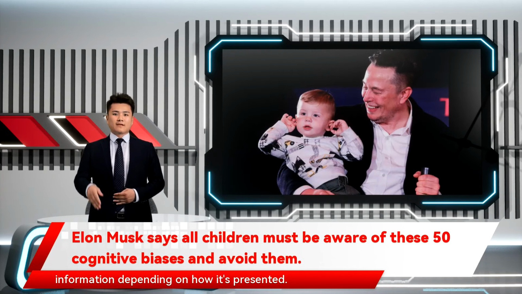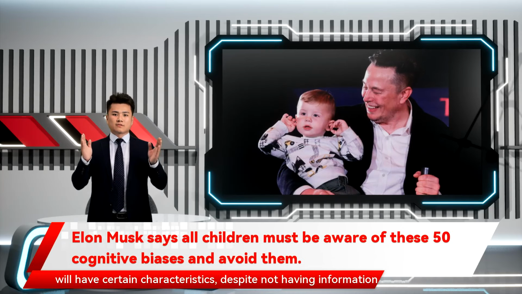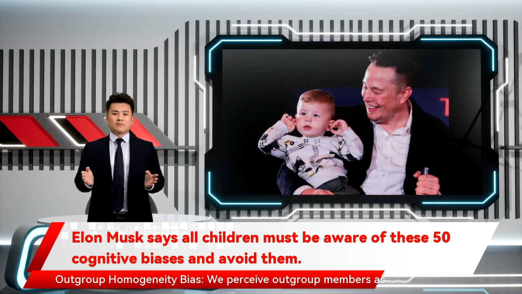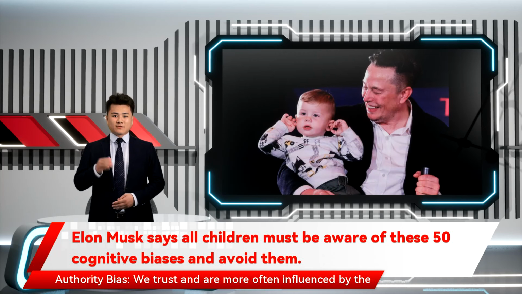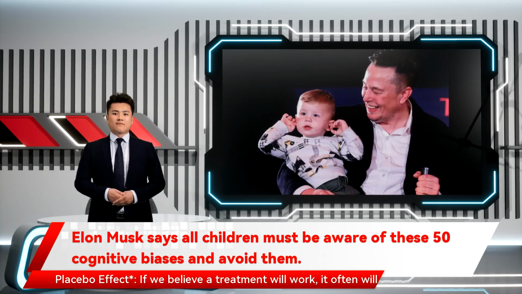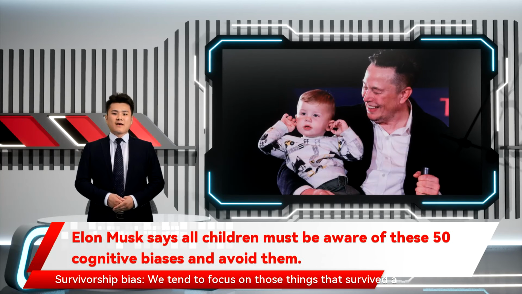conclusions from the same information depending on how it's presented. 33. Stereotyping. We adopt generalized beliefs that members of a group will have certain characteristics, despite not having information about the individual. 34. Outgroup homogeneity bias. We perceive outgroup members as homogeneous and our own in-groups as more diverse. 35. Authority bias. We trust and are more often influenced by the opinions of authority figures. 36. Placebo effect. If we believe a treatment will work, it often will have a small physiological effect. 37. Survivorship bias. We tend to focus on those things that survived a process and overlook ones that failed.